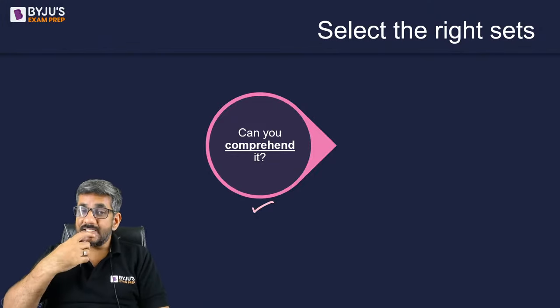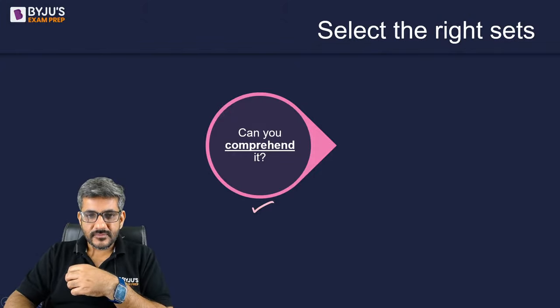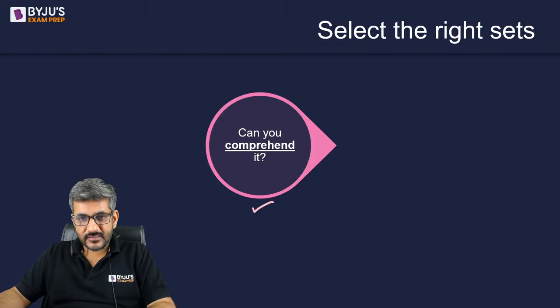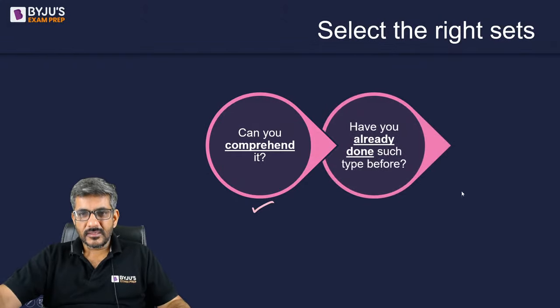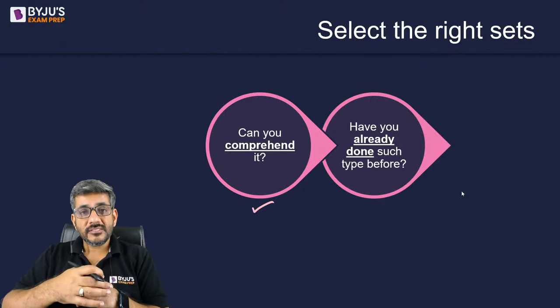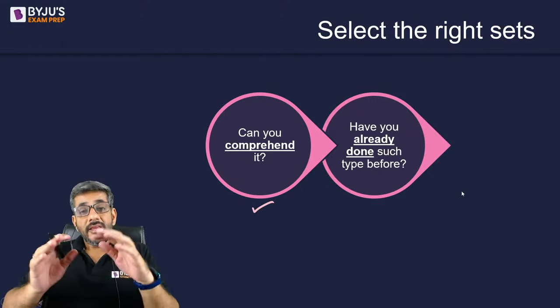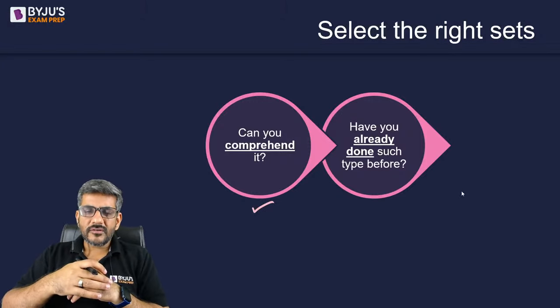That's the first part. Secondly, have you already done such a type before? That's the second question. If you have already done such a type before, that again would be important for you to know.